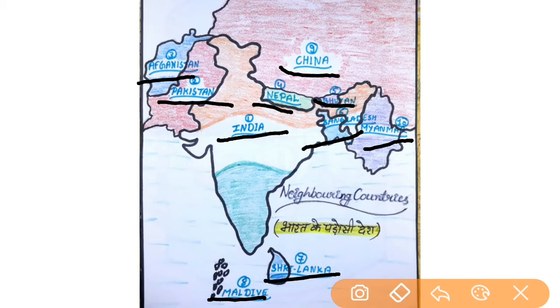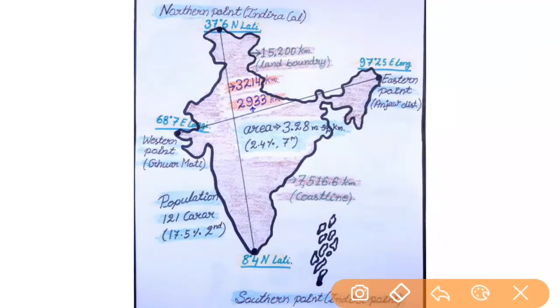And if you talk about the SAARC members, China and Myanmar are not part of SAARC. Now our next and most important point of this video is the complete details regarding the size and location of India. Here we have the physical map and the details.